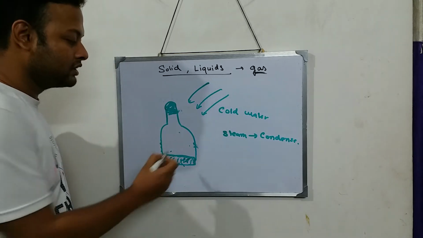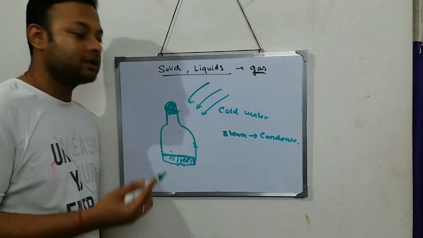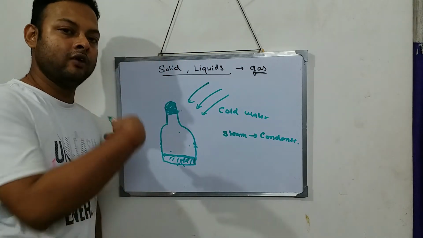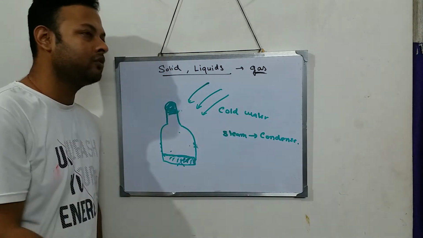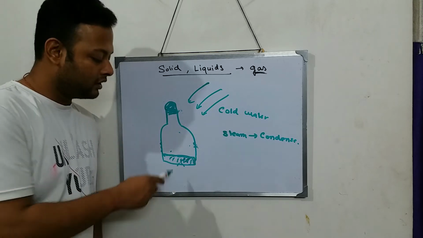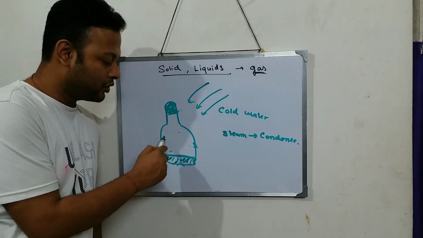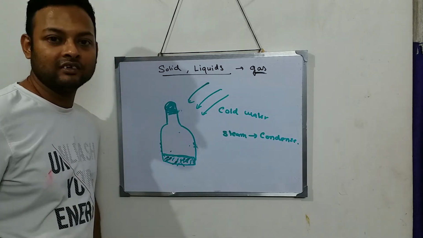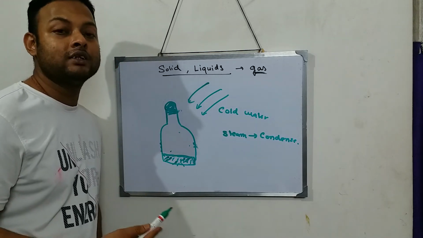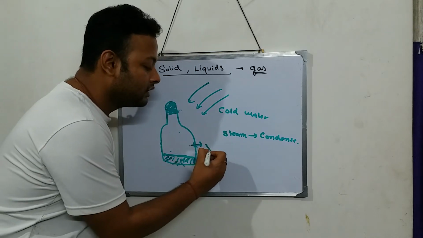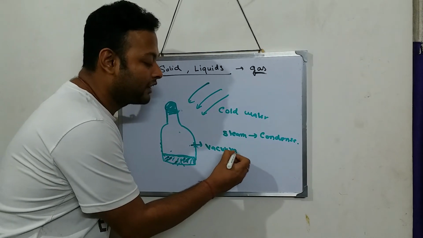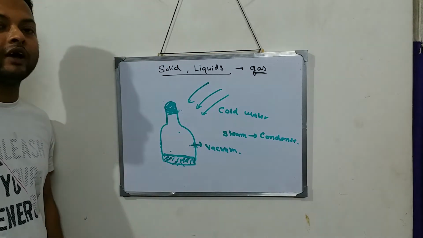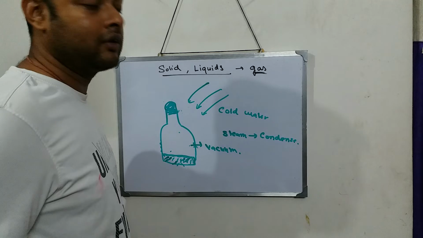Now think, what is there in this empty space? What is there? Steam is not there, water is there at the bottom, all the air I have removed, steam got condensed, the bottom part has water, but what is there over here at this point? There is nothing. And when there is nothing, I say there is vacuum. There is vacuum in this part of the bottle. Vacuum means no air, nothing.